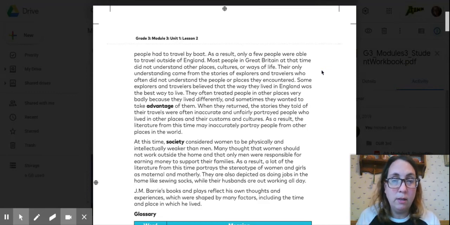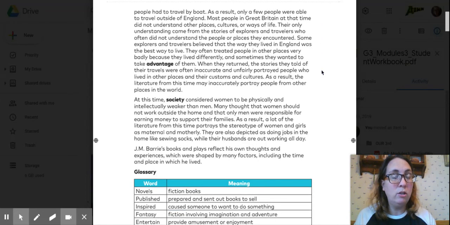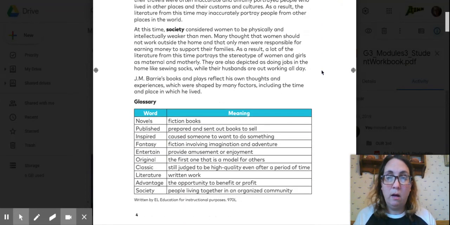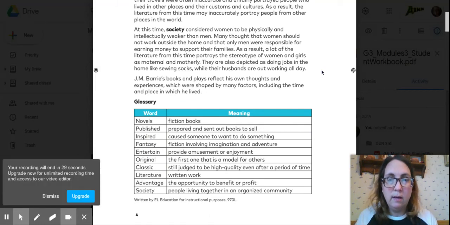J.M. Barrie's books and plays reflect his own thoughts and experiences, which were shaped by many factors, including the time and place he lived. Things have changed a lot since then. There's a glossary for all of those bolded words. Remember, we kind of talked about glossaries a little bit.